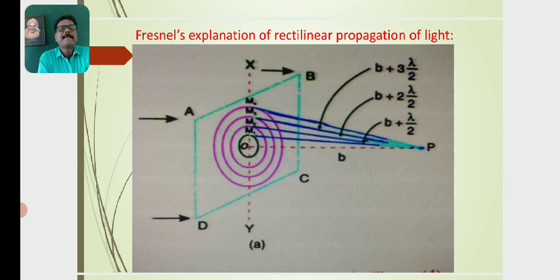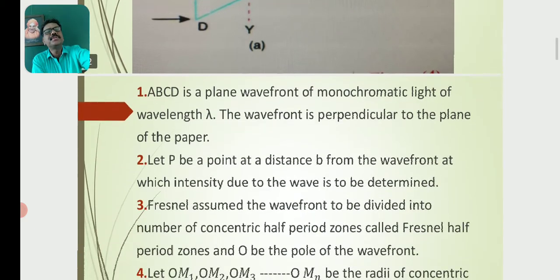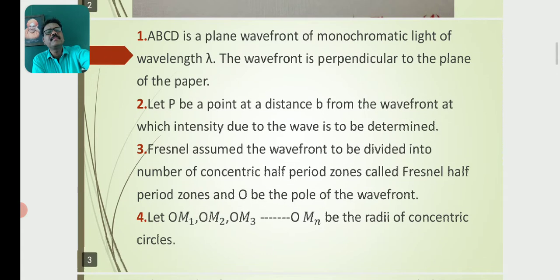Say here, the diagram indicates ABCD, the so-called plane wavefront, which emits light propagating towards the positive x-axis. ABCD is a plane wavefront of monochromatic light of wavelength lambda. The wavefront is perpendicular to the plane of the paper. Let P be a point at a distance b from the wavefront at which the intensity due to the wave is to be determined.